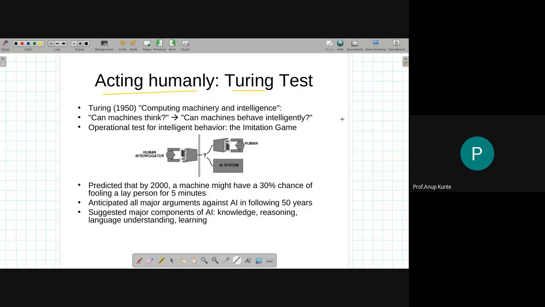What is the test for? Say suppose I have developed an artifact and I am boasting that it is an AI. Then to make that particular claim verified, to verify whether whatever I have developed is AI or not, I could use this particular test called the Turing test. The Turing test was developed by Alan Turing, who was a very important figure as far as computer science is concerned, theory of computer science is concerned.